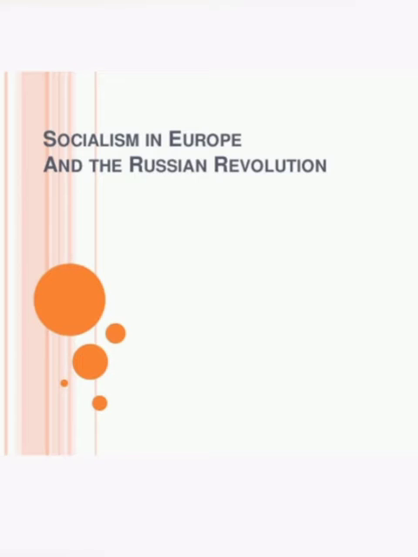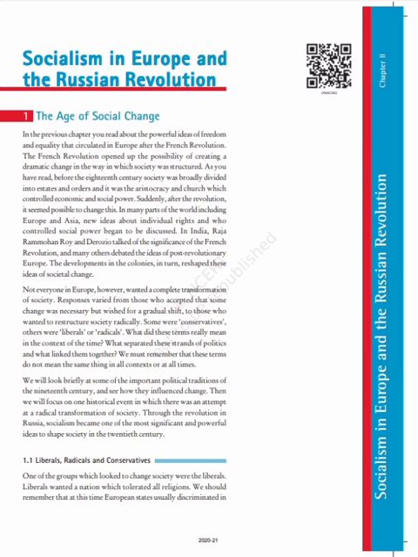Here, in the Russian Revolution, you have to remember that 2 types of revolutions also happened there. The first one is the February Revolution and the second one is the October Revolution. Here the first topic is the age of social change.